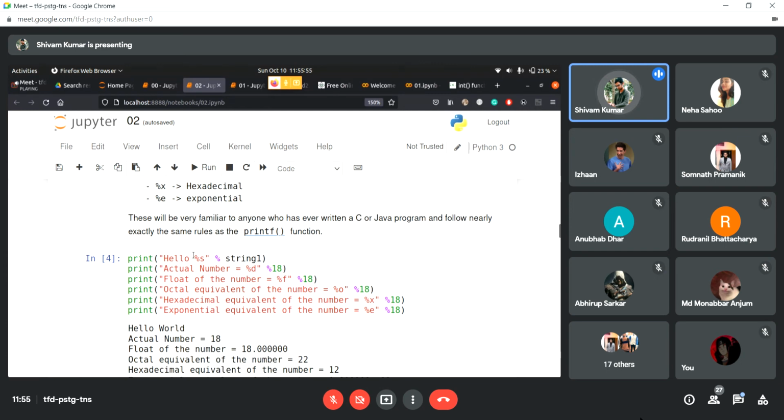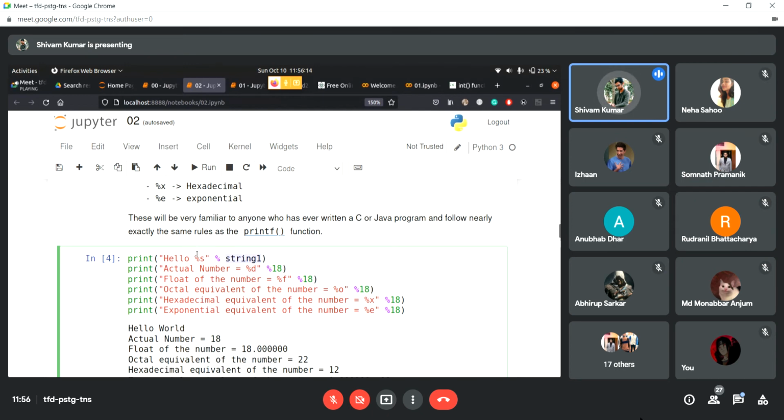But we don't want to specifically write world here, although that is easy. But in some applications you might get a value from somewhere outside the program, so you can't just hard code it into hello world. So maybe you're getting the world value from somewhere outside, so you want this string one to come and sit inside here.